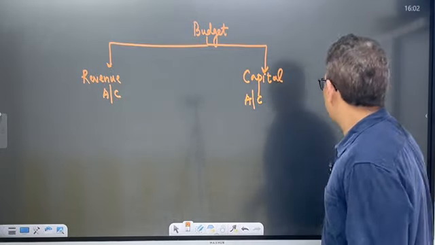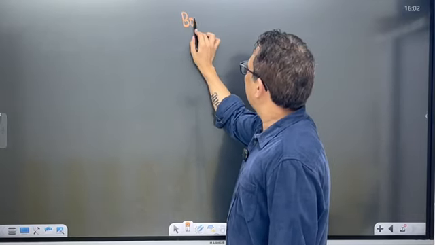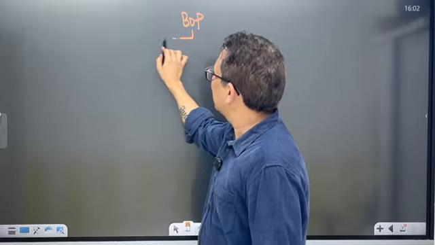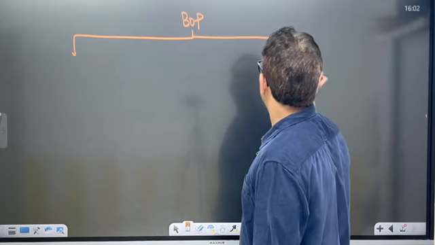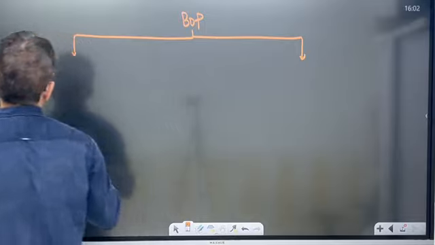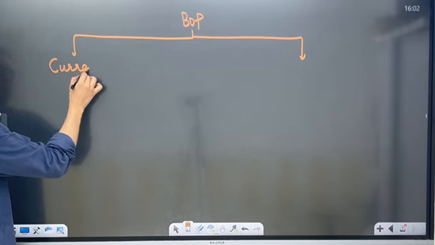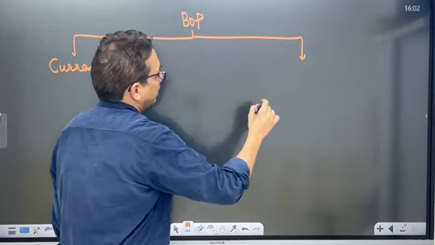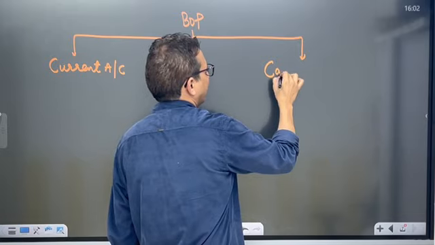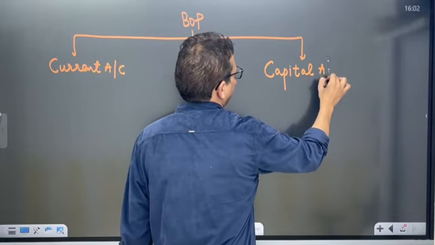Similarly, for balance of payments, for BoP, there are two accounts. One is a current account, other is capital account.